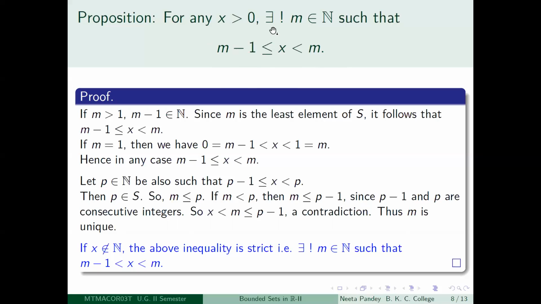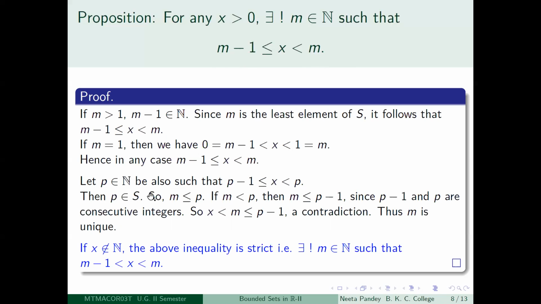But look at the statement. We are saying there exists, which is this mirror image of E, and not only there exists, but a unique, which is expressed by this exclamation mark. So what we want to say is that we will be able to find such an m, which we have already proved, and we want to say there is exactly one m which will satisfy this property. So suppose there is another p, which is a positive integer, which also satisfies this property, p minus 1 less than or equal to x less than p.